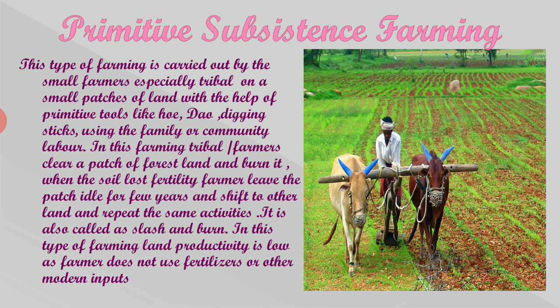They press it with heavy sticks or something. Sometimes they just ride their animals on it so that the seeds can be sown easily. It is not in a pattern or form. In this type of farming, the land productivity is low as the farmer does not use fertilizers or modern equipment. They totally depend on natural irrigation.